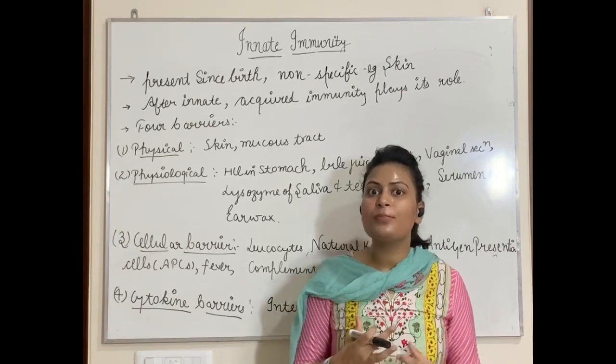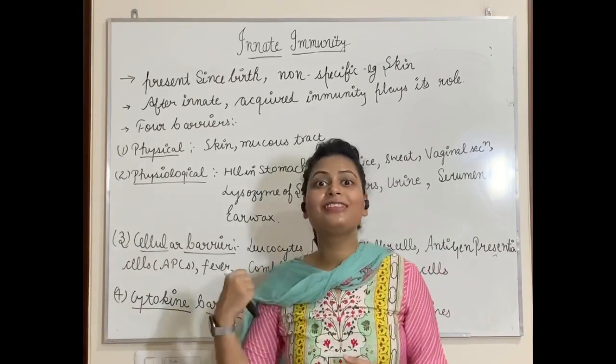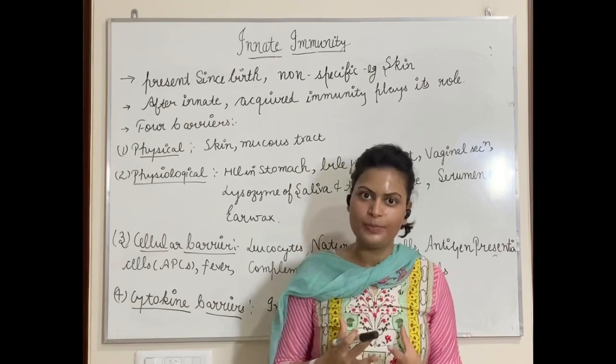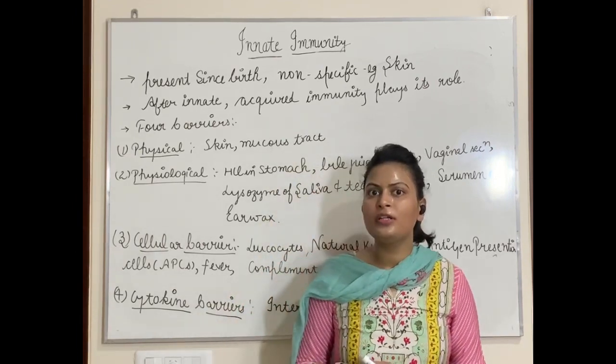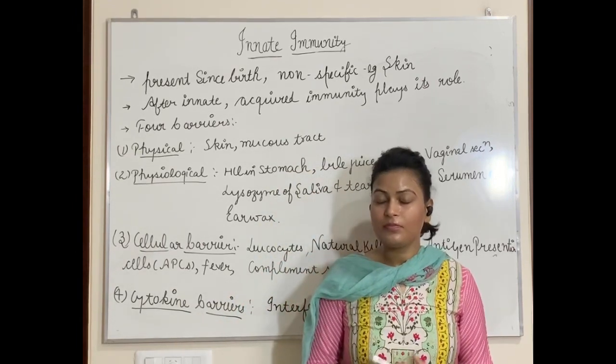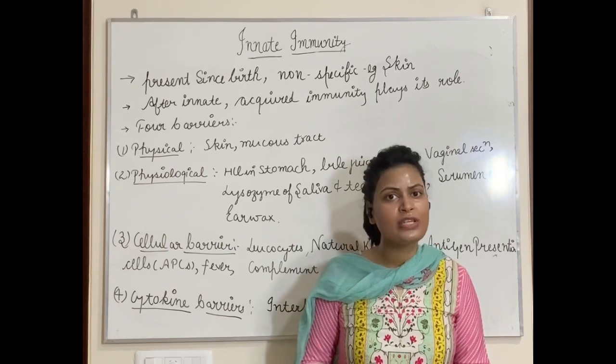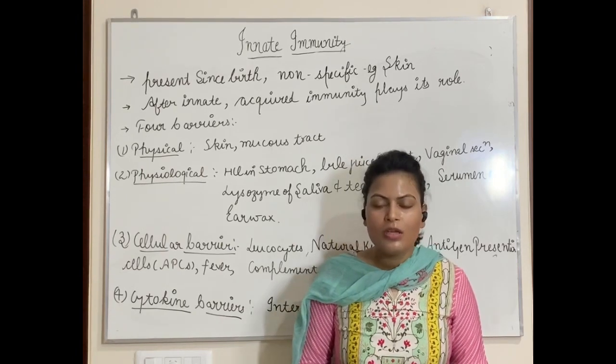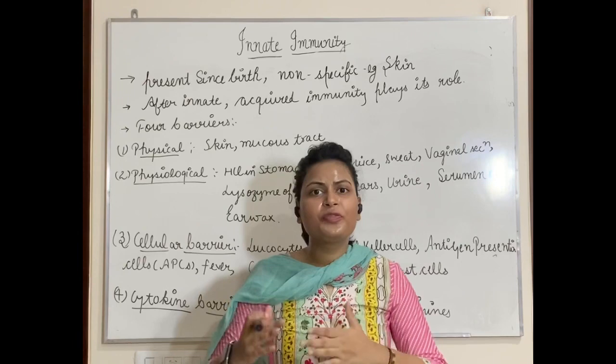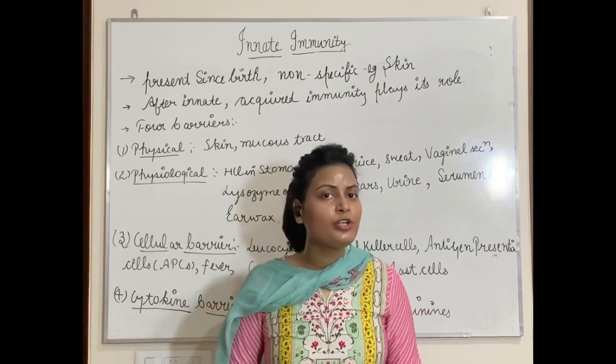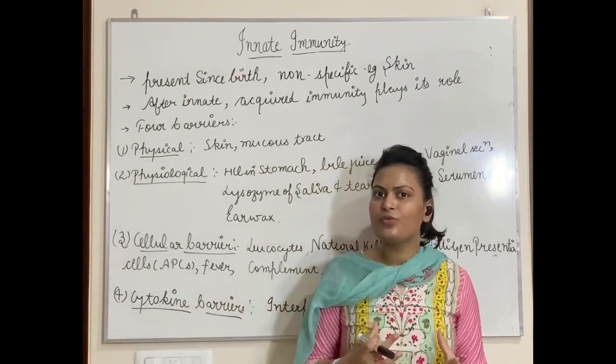Like soldiers, they protect us at the border. Similarly, these cells protect our body from any kind of foreign interference. And these cells are also inherited from parents only. So these are the different examples of innate immunity providing cells or chemicals, you can say.